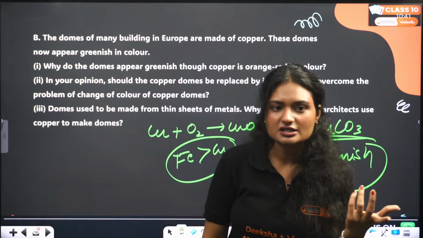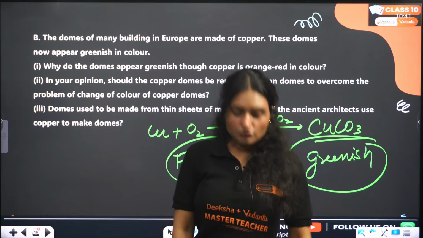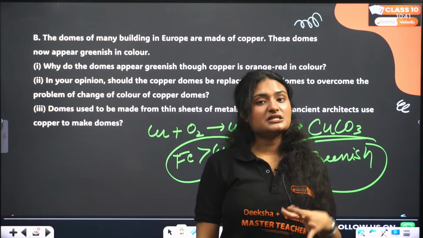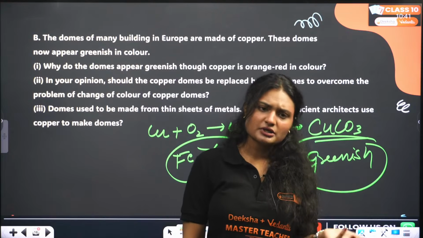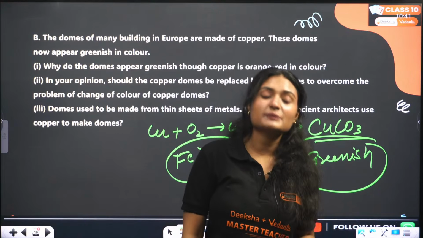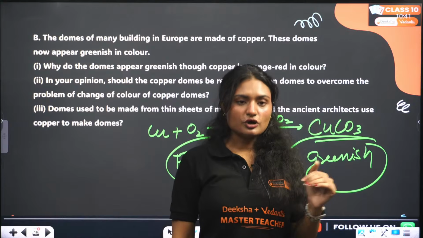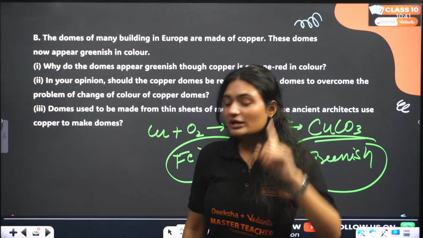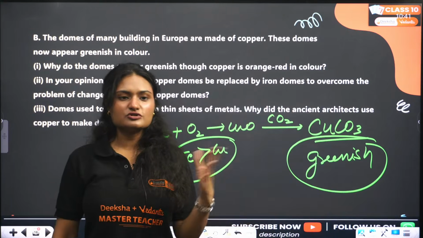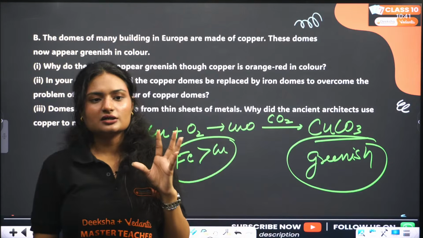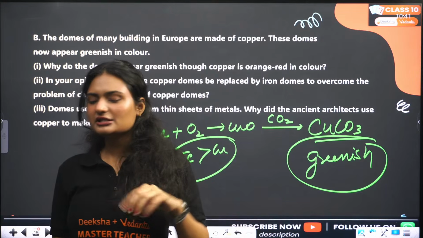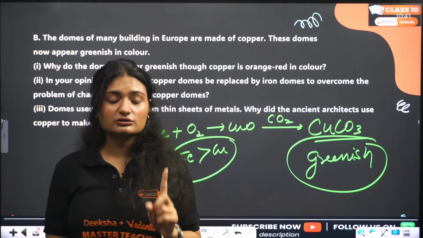Rusting of iron, right? You have heard it. So iron gets corroded very easily than copper. Why? Because iron is much more reactive than copper, and because of that reason, no, we cannot replace the copper dome with iron. One more question I have, actually, it is about India. In India, there is one pillar we have. What is the name of that pillar that never rusts, and where is the location of it?